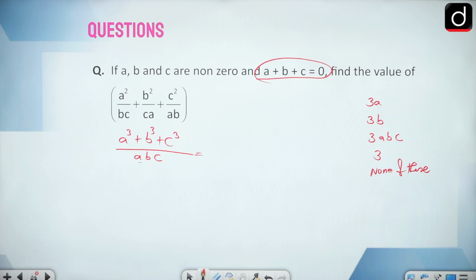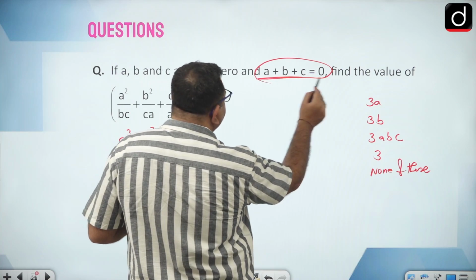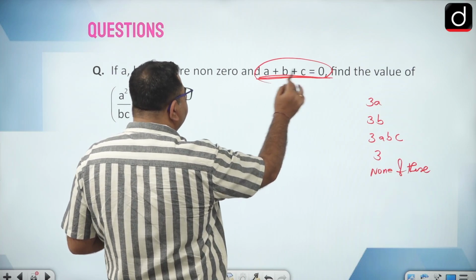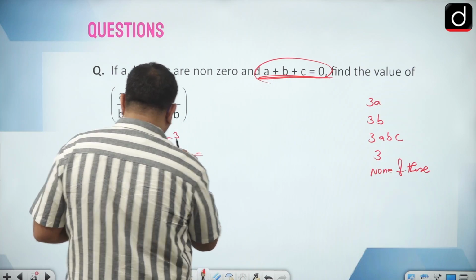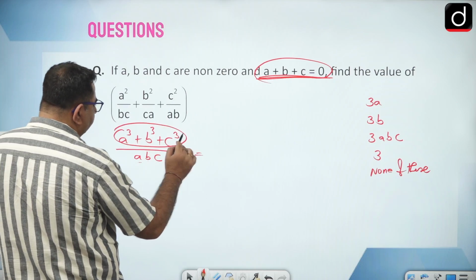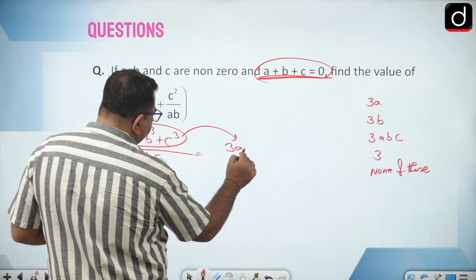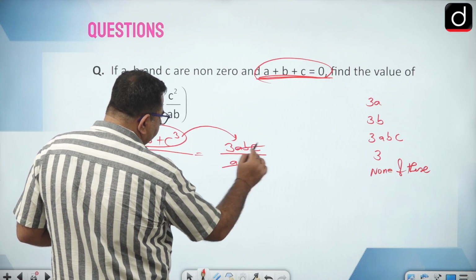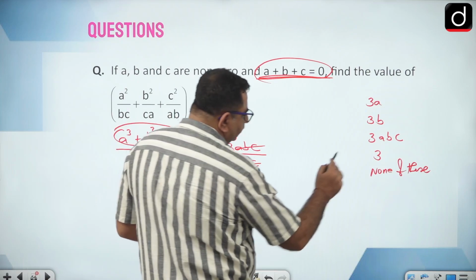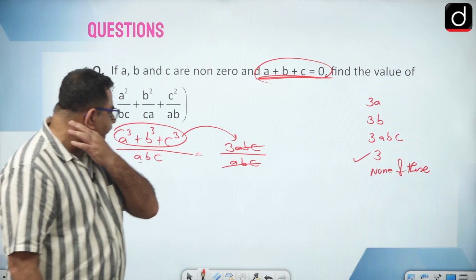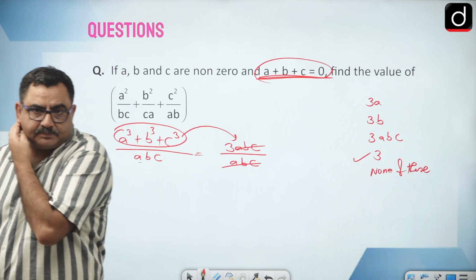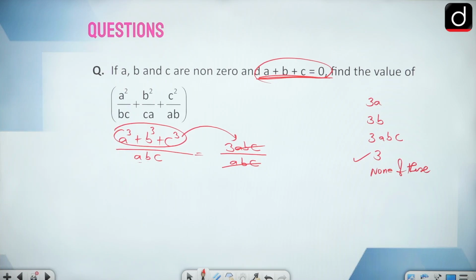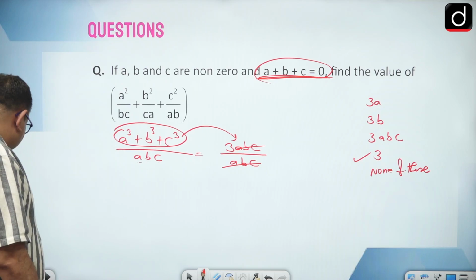Now one thing they have written here is that a plus b plus c is 0. So if a plus b plus c is 0, then a cube plus b cube plus c cube is equal to 3 times abc. And since a, b, c are non-zero numbers, we can cancel. So my correct answer is 3. Okay.